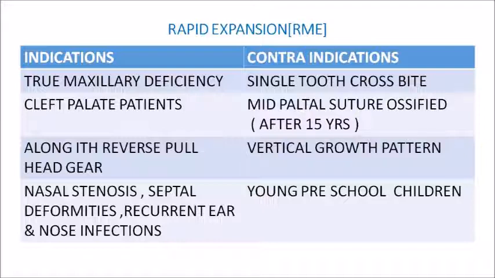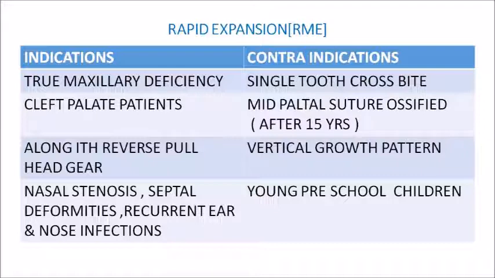Now contraindications, that is the conditions where you don't jump in and give an RME appliance, include a single tooth crossbite. If it is a single tooth crossbite, you don't give an RME. Second, after 15 years of age, that is after your mid-palatal suture gets ossified. After ossification of the suture, there is no point in giving an RME appliance, because the suture is already ossified and it won't get expanded. Third, when there is a vertical growth pattern, which is unfavorable for RME appliances, and it is also not given in young preschool children because it can bring about nasal deformities.